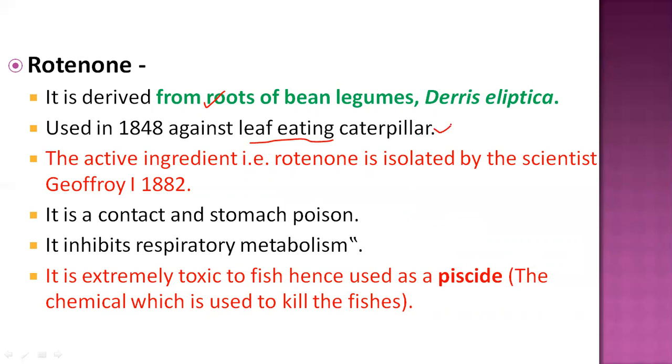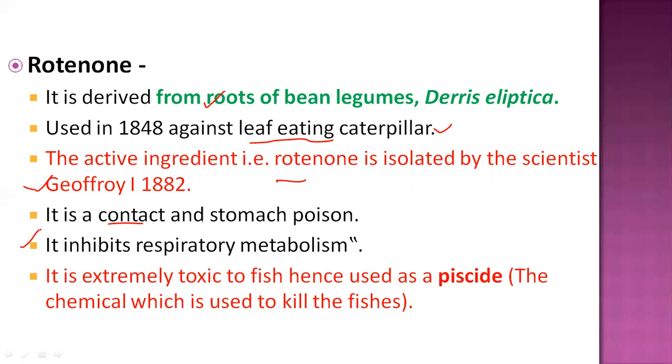Why? Because of the presence of one active ingredient called rotenone, which was isolated by the scientist Geoffroy. This is the scientist who found the active ingredient, the rotenone compound, which is effective on pests or insects, acting as a stomach poison as well as a contact poison. One major mode of action in insects is that it inhibits respiratory metabolism.